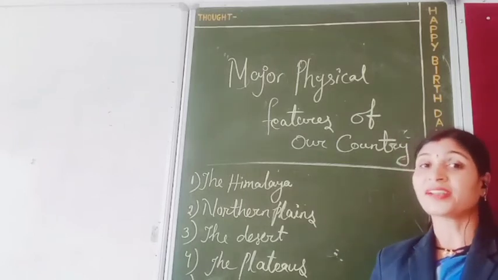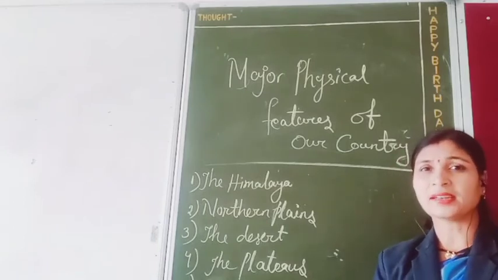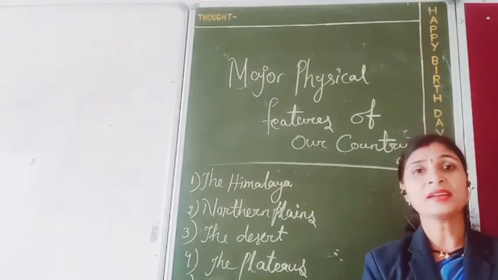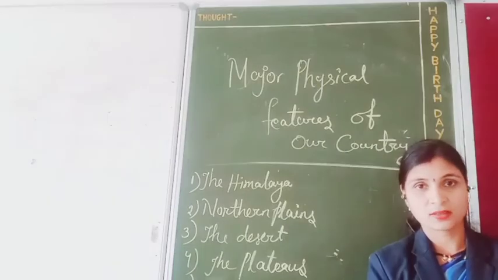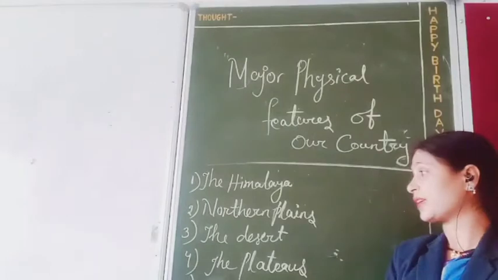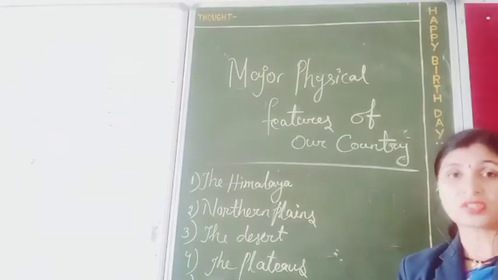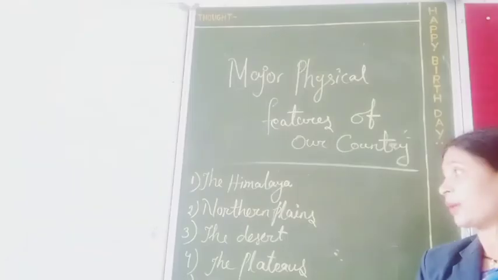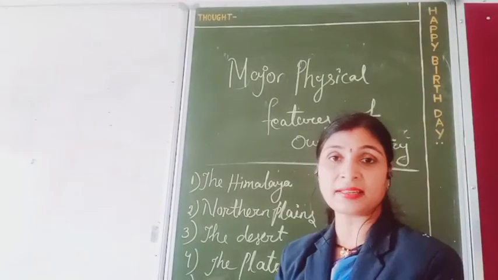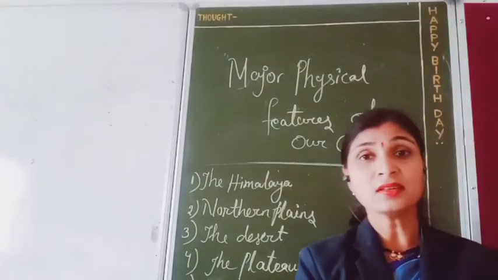Now we are reading about the natural regions, and basically the natural region is divided into 5 parts. So what are the 5 parts? The Himalaya, the northern plains, the desert, the plateau and the coastal plain. Already we have discussed the Himalaya, the northern plains and the desert. So today we are going to read about the plateau and the coastal plain.